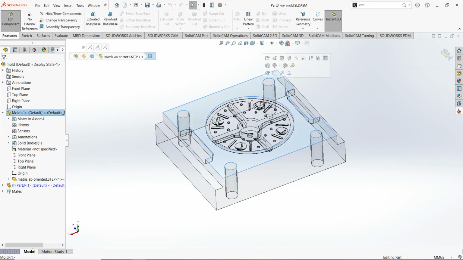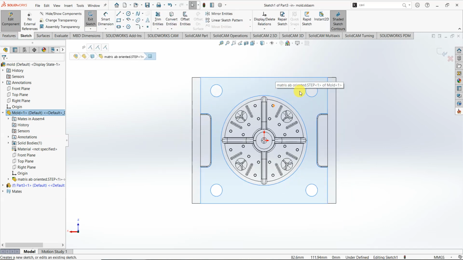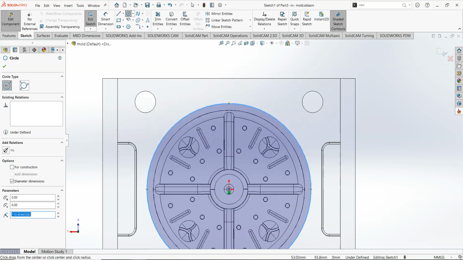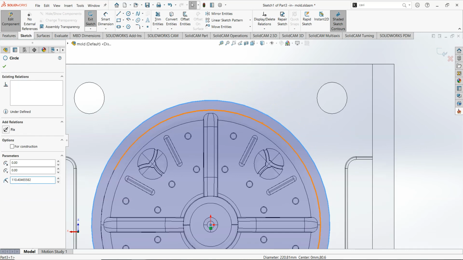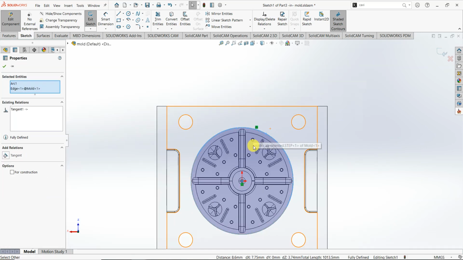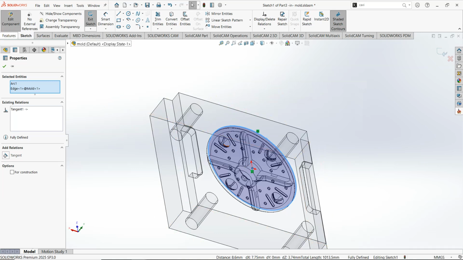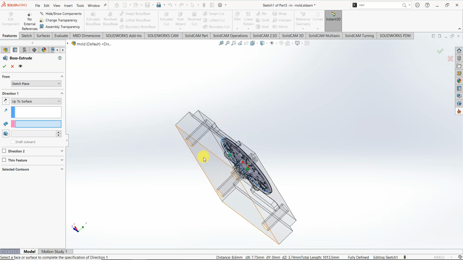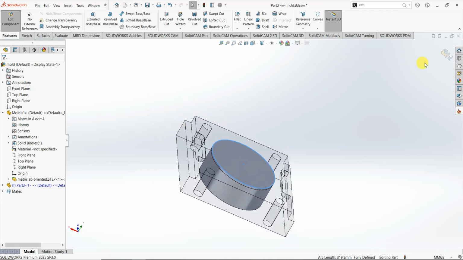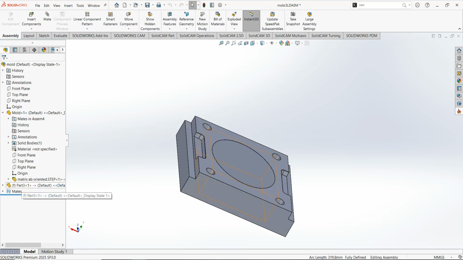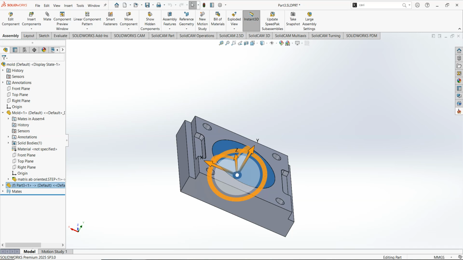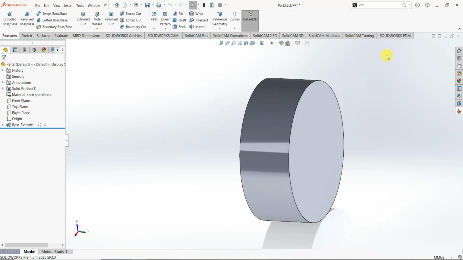I choose this surface for creating the sketch. I use the circle in this way. Try to use tangent, and now by using the extrude option and extruding up until this surface, we will be able to create this cylinder. If you want to see this cylinder, you can push this button, go into the file, and you see that you have created a cylinder.